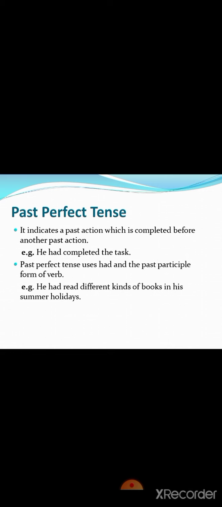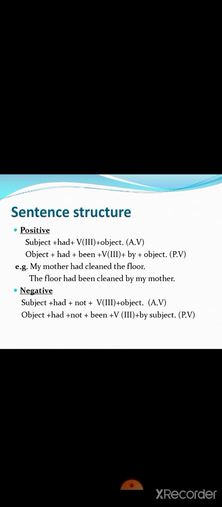Now you can see over here we have used had, and third form of the read we have used in past perfect tense. Now let us discuss the sentence structure of past perfect tense. So for the positive we have subject plus had plus third form of the verb plus object. As it is past, so we have used helping verb over here had, and remember with had also third form of the verb comes. And for the passive voice, we have object plus had plus been plus third form of the verb plus by plus object.